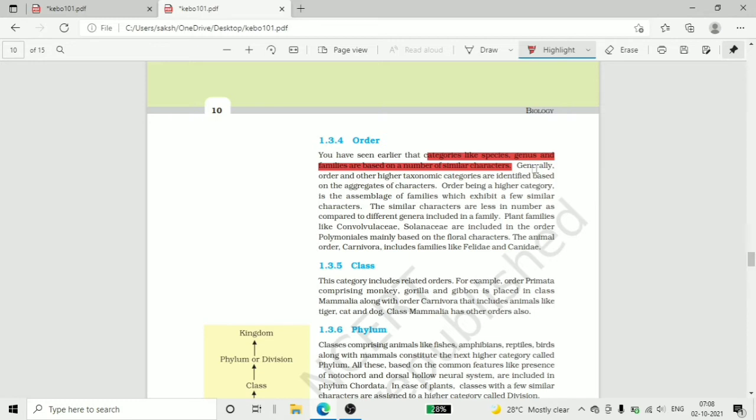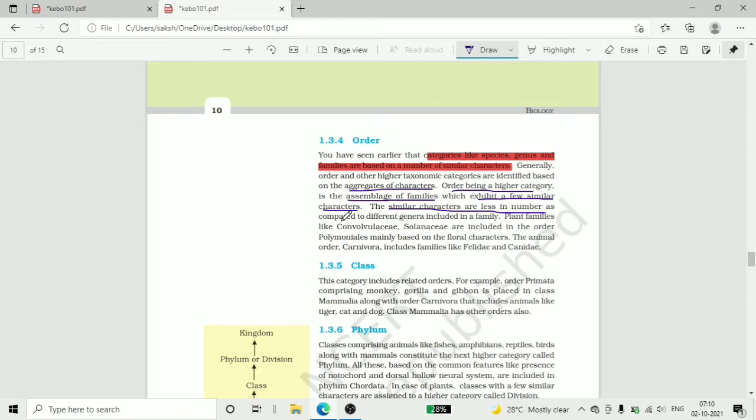It is a group of families which exhibits a few similar characters. Very few characters are similar. Similar characters are less in number as compared to the different genera included in the family.